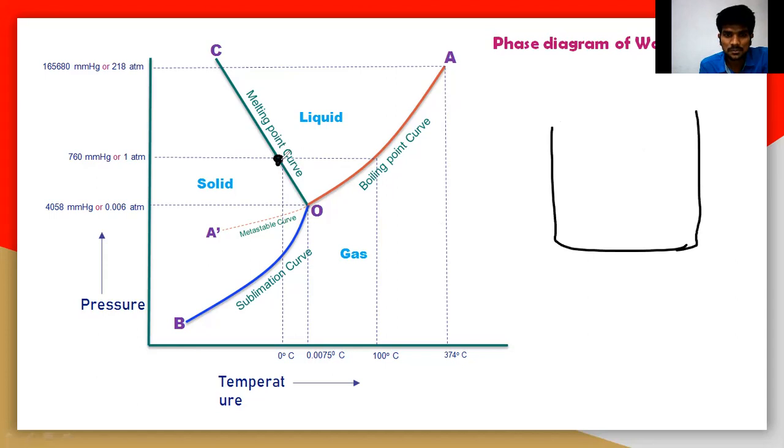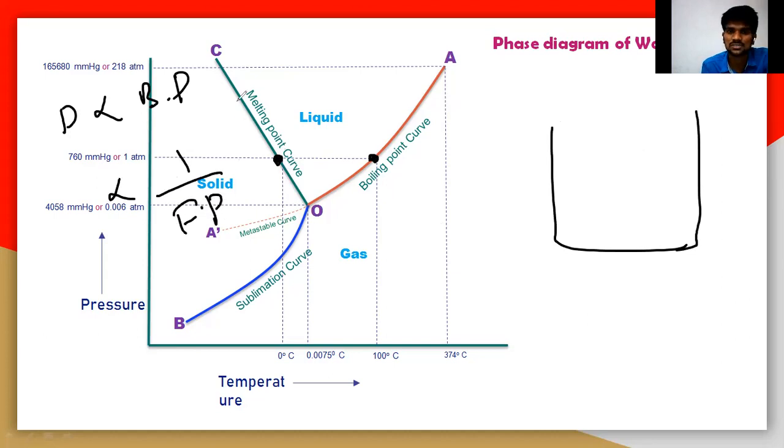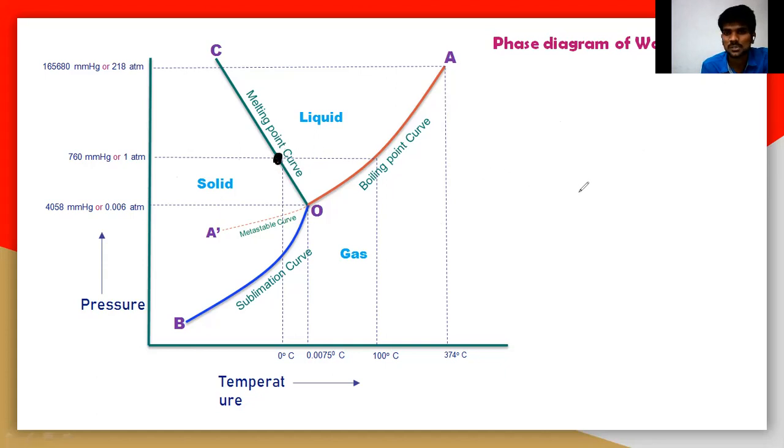So this particular point is the boiling point, and this is the freezing point or melting point. Pressure is directly related to the boiling point, and inversely related to the freezing point or melting point. Those points you should remember. So now let us move on to the next point.